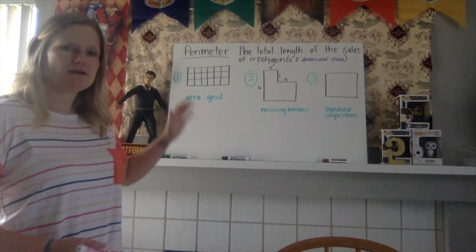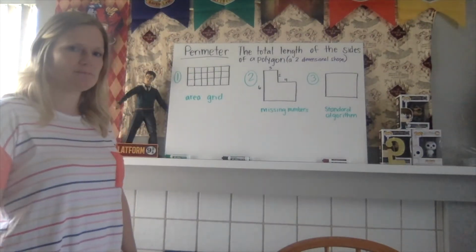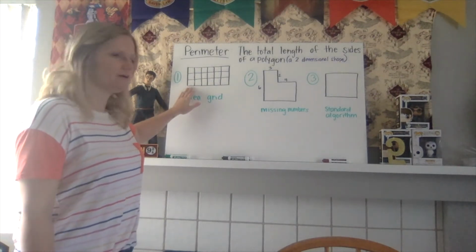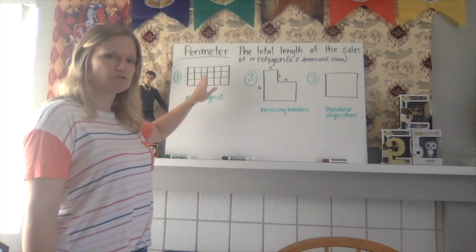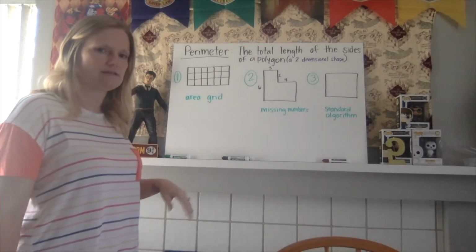Today we're going to be talking about how to find the perimeter of different shapes. The first shape that we're going to look at is a shape that has an area grid drawn inside. So there's little squares inside the shape.